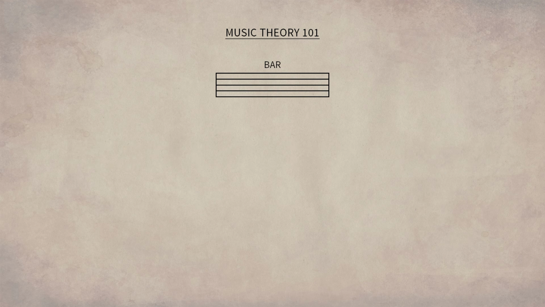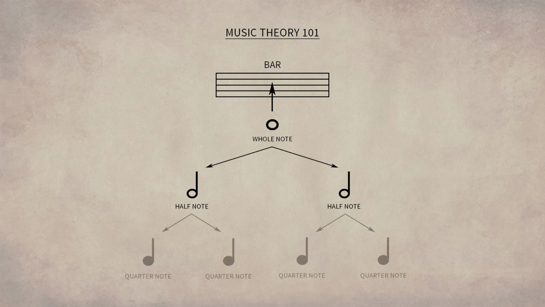The most common way is that you can fill a single bar with a maximum of a single whole note. However, a whole note can be divided, and you can fill bars with the smaller notes, for example, 2 half notes, or 4 quarter notes, and so on. But at the end of the day, all put together, it's always a value of 1 whole note in a single bar. Well, and that's it. That was the foundation of my game, and I was 100% sure that I can build something upon it.